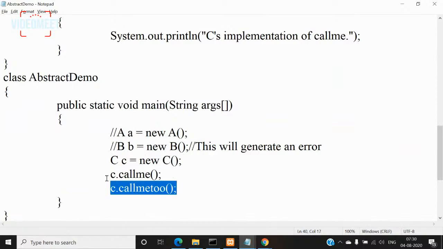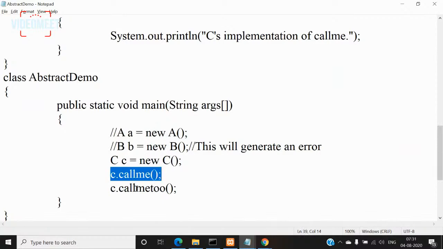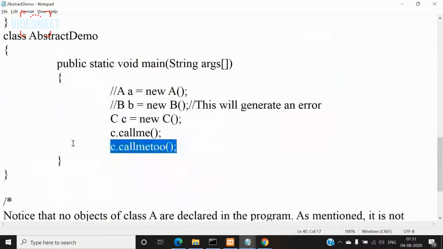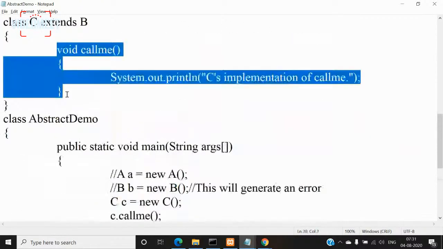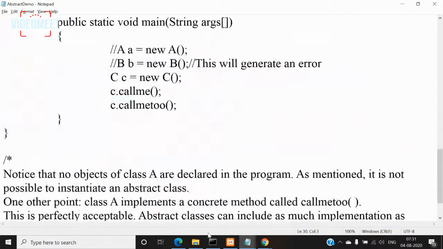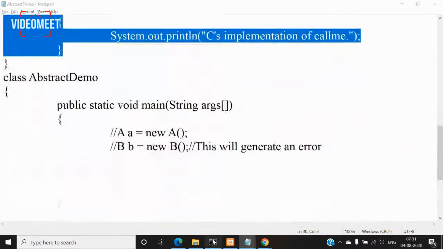So both methods I'm calling. The first one is an abstract method and the second one is a concrete method. But even though it is an abstract method, it was given an implementation in the C class. So that's why now you can call it. So let me compile this program.